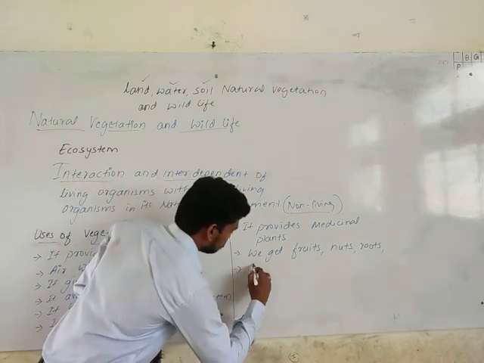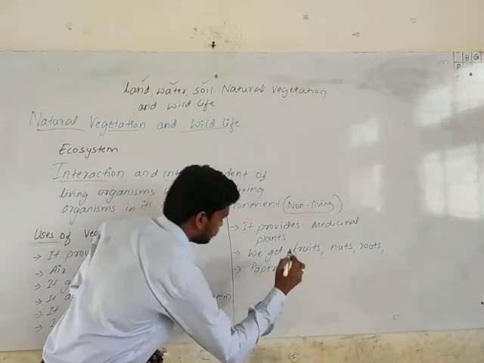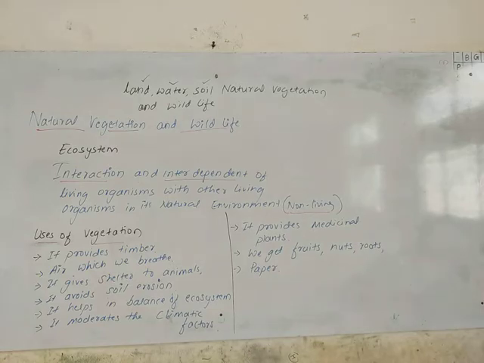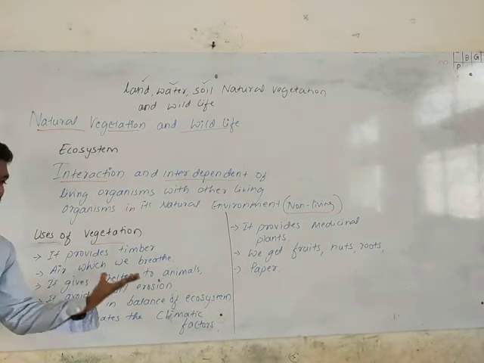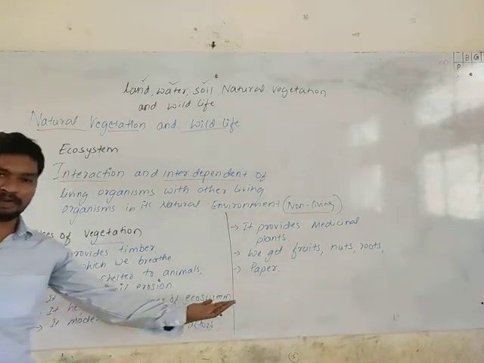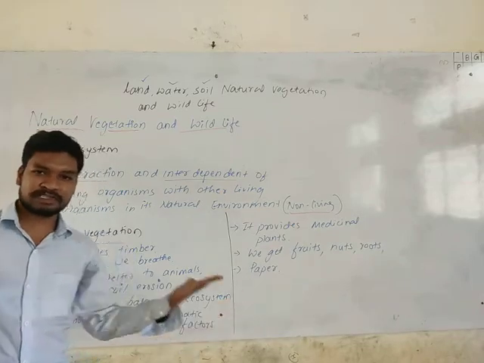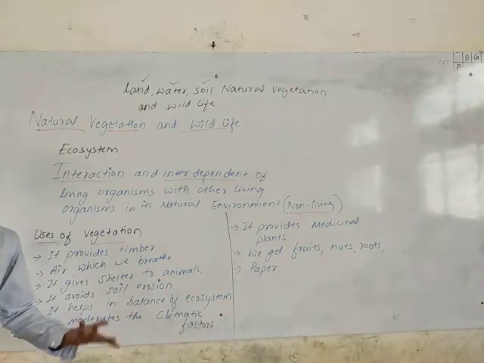And even the paper. After modification of wood, we get paper. Is not the basic source for paper natural vegetation, the trees?